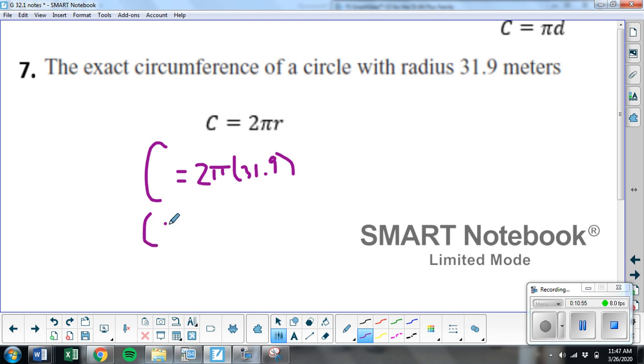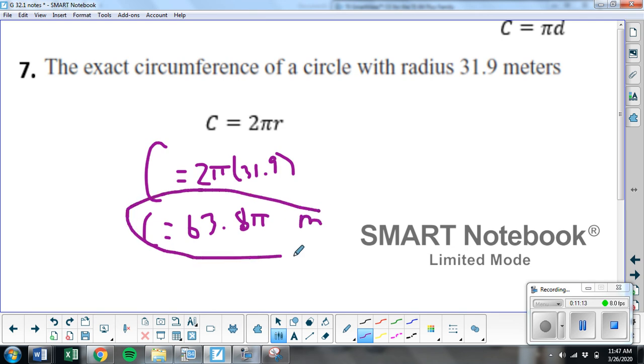So my answer is going to be 31.9 times 2, which is 63.8 pi. My label is meters. It's okay that there's a decimal because I did not round that decimal. It was exact.